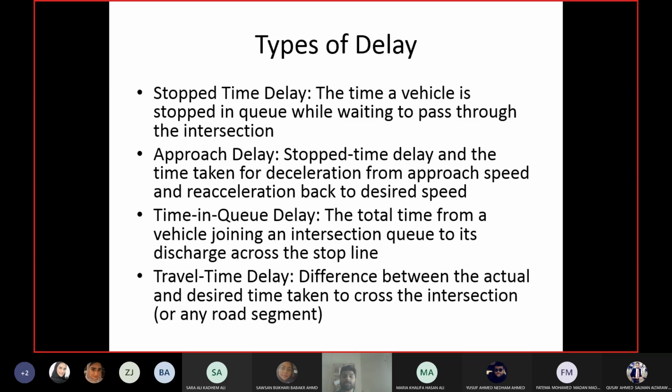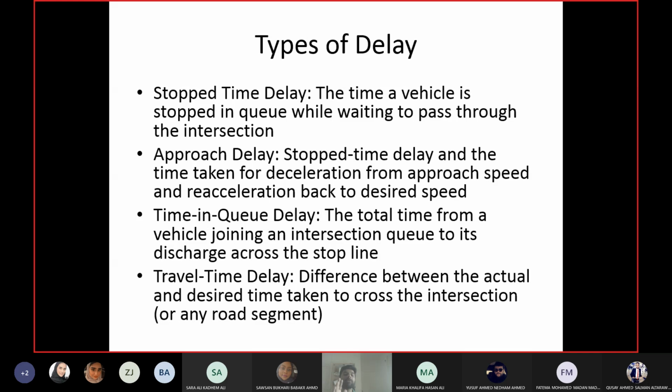Then we have approach delay. Approach delay has 3 parts. It has stop delay or the stop time. Then before the stopping, you must have decelerated. So deceleration is also part of approach delay. And after you start moving, you will accelerate back to your desired speed. So that is also part of approach delay. So approach delay has deceleration, stopping, and then acceleration back to the desired speed. If you remember, when we were talking about delay earlier, we called it the control delay. So control delay and approach delay mean the same thing.